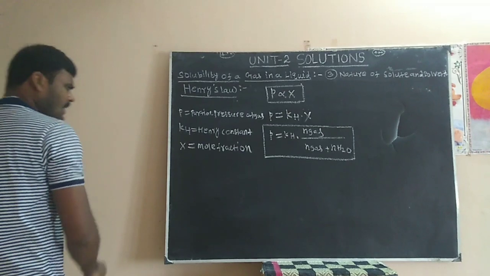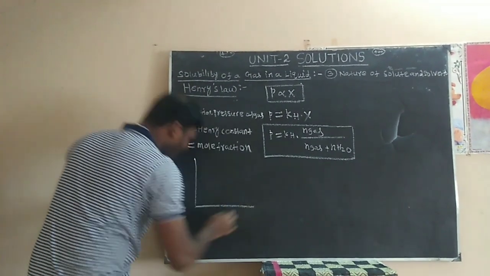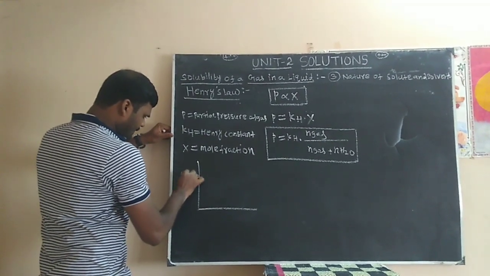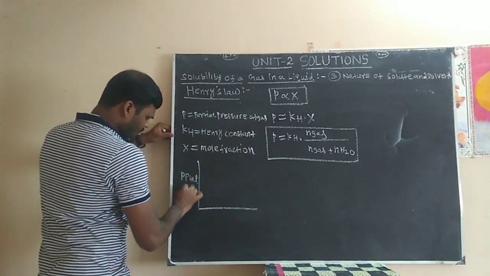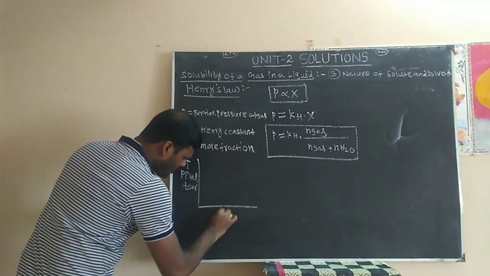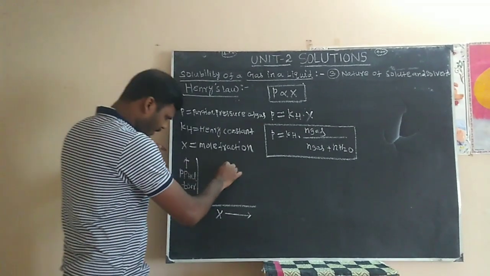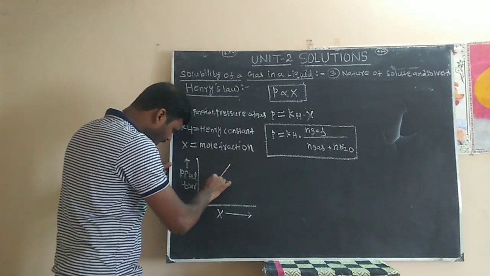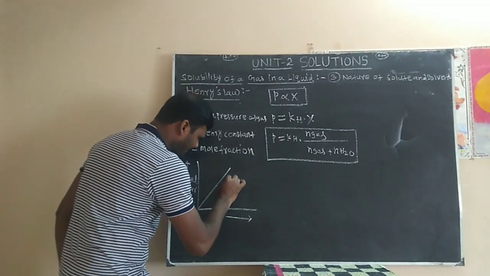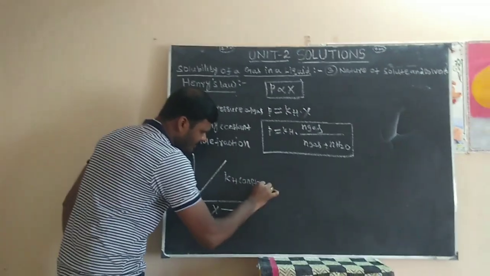If you draw the graph, partial pressure of the gas versus mole fraction, you should get a slope. This slope is called the Henry constant, right?